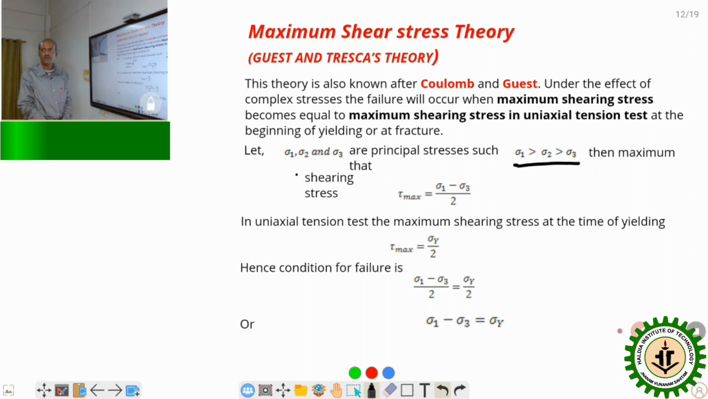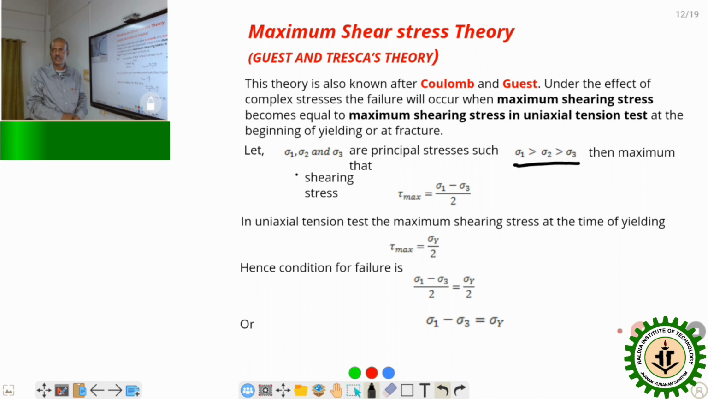We are assuming that sigma 1 is greater than sigma 2, which is greater than sigma 3. Then the maximum shear stress, what we will get by calculation, is sigma 1 minus sigma 3 by 2. This is the maximum shear stress. All may be positive, all may be negative, or sigma 1 and sigma 2 may be positive and sigma 3 negative, or sigma 1 may be positive and both sigma 2 and sigma 3 may be negative. By that combination we get tau max. Tau max is given by sigma 1 minus sigma 3 by 2, where sigma 1 is the maximum principal stress and sigma 3 is the minimum principal stress.